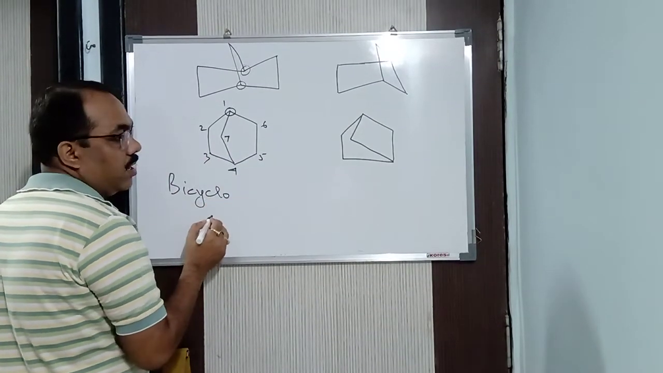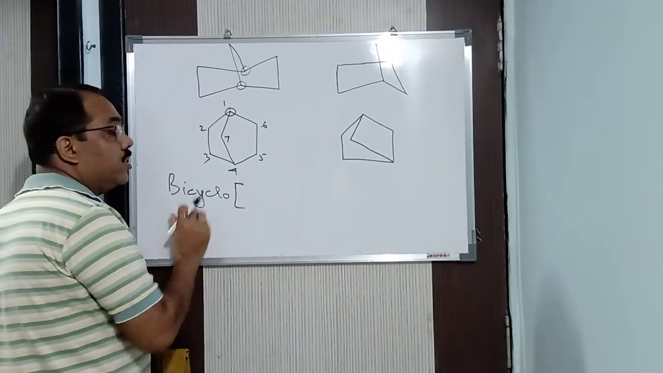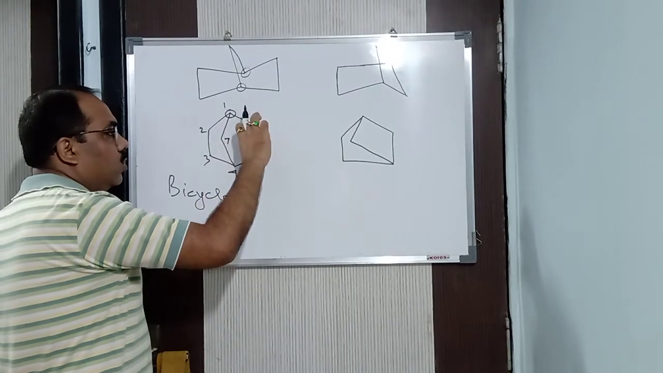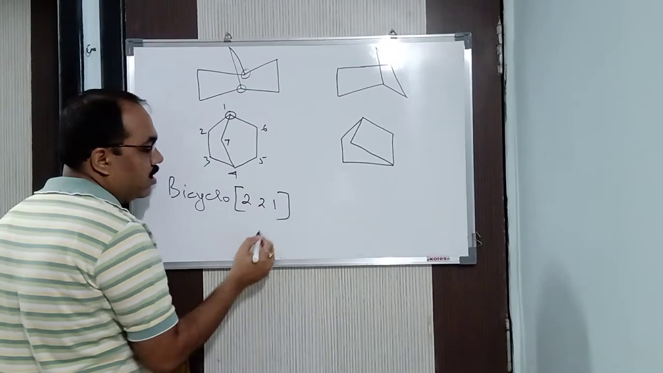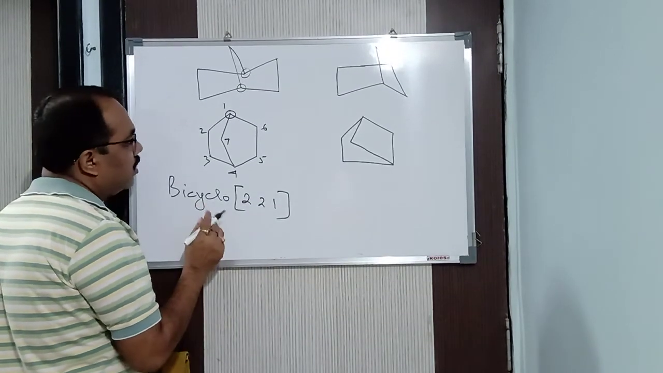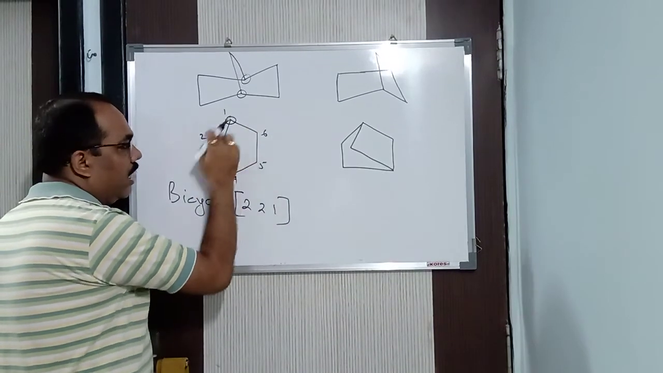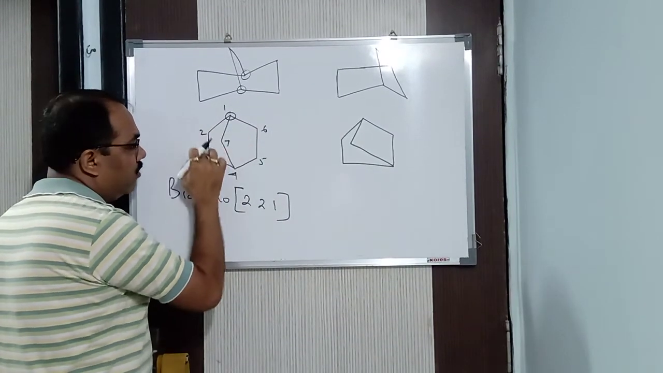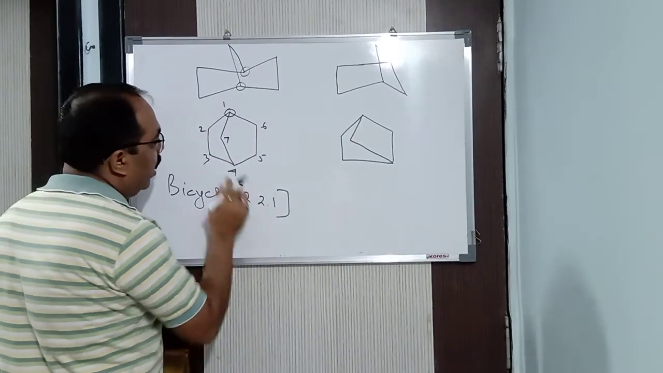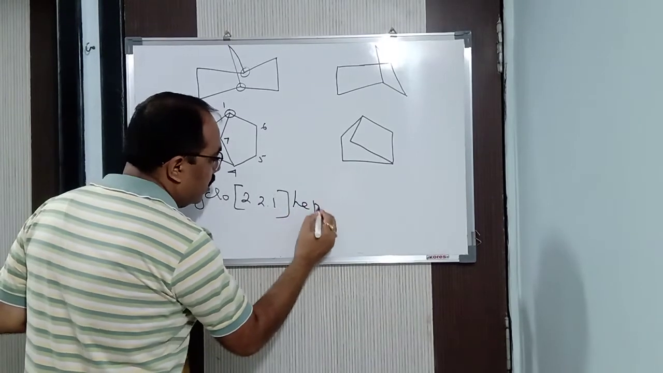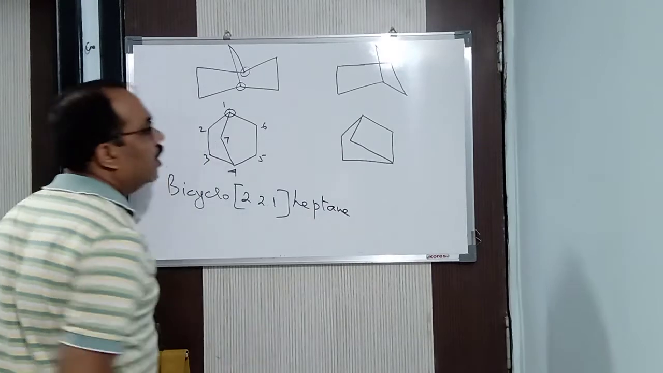Primary prefix bicyclo. Now we write the number of carbon bridges. Here 2 carbon bridge, here 2 carbon bridge, and here 1 carbon bridge. So 2, 2, 1, in descending order, because first we take the bigger ring, and then the smaller ring. So bicyclo 2, 2, 1. How many carbons? Hept, 7 carbons, and it is a carbon-carbon single bond, so it is heptane.